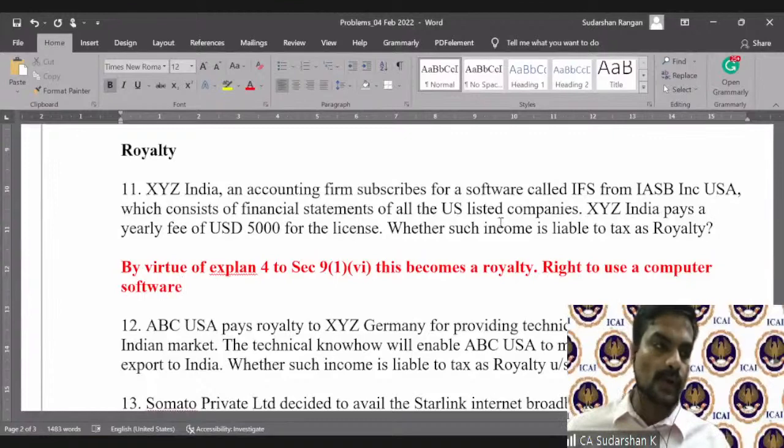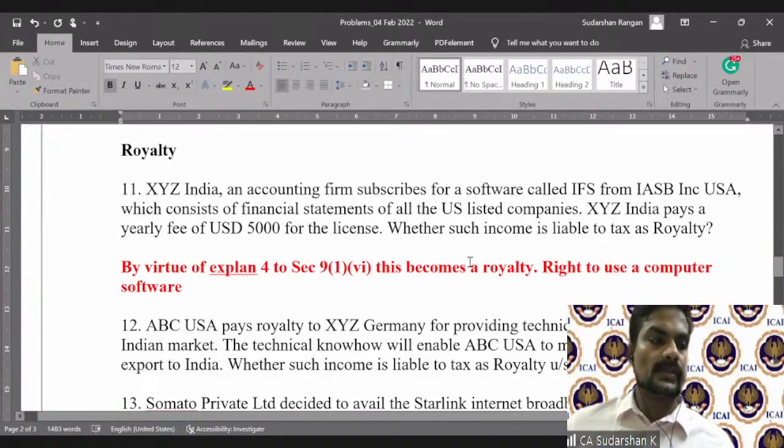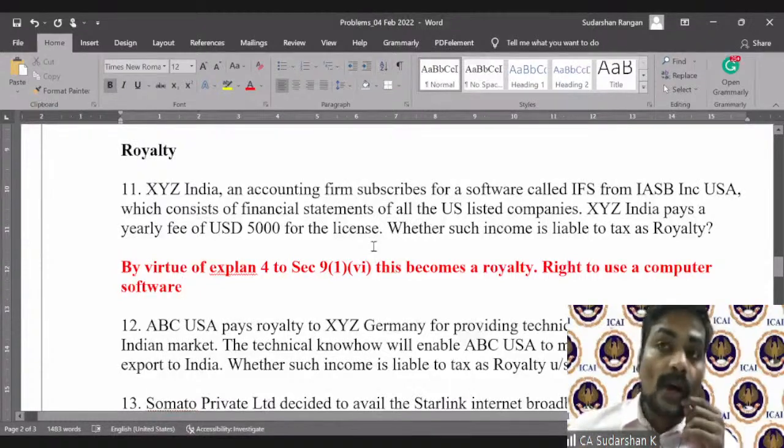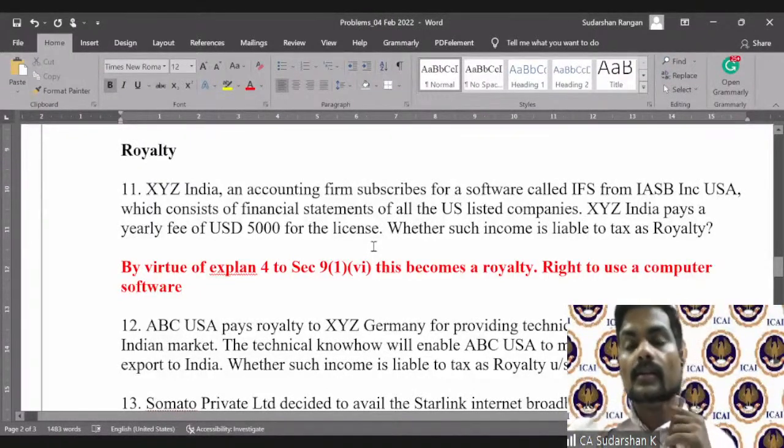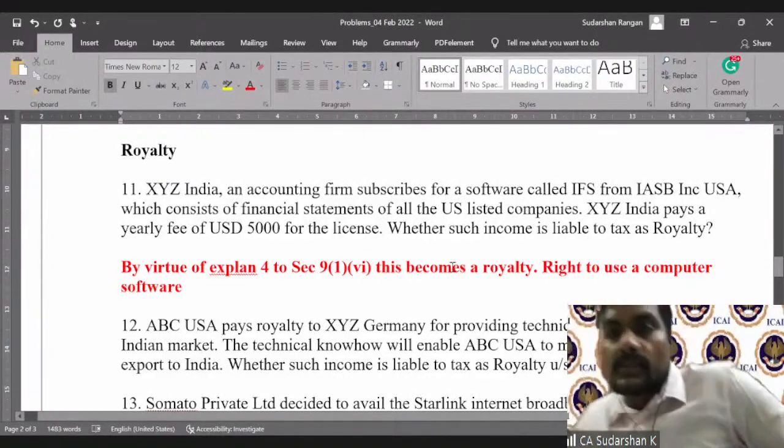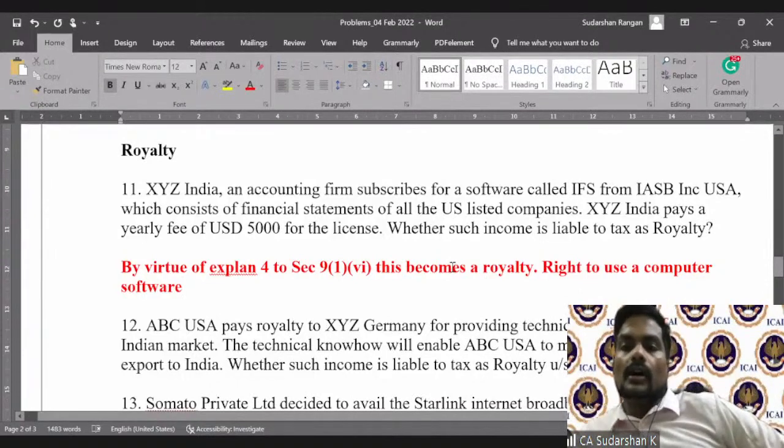So Explanation 4, you have a look at it, which we saw in the study material. Therefore, this becomes a royalty. Now, why is this very, very significant? This is very significant because the domestic law has been amended.